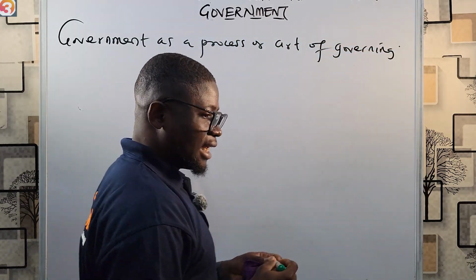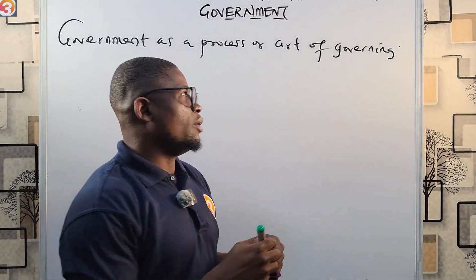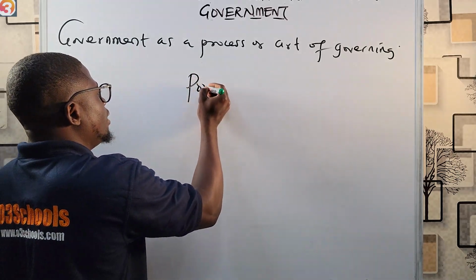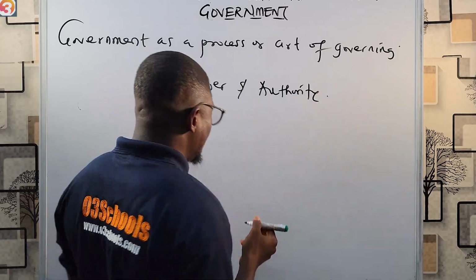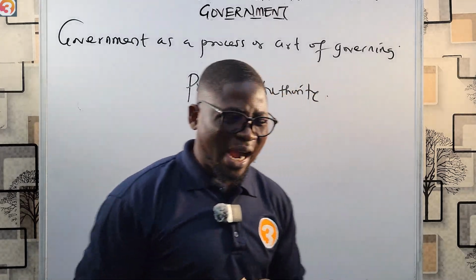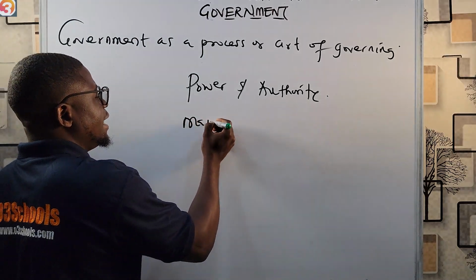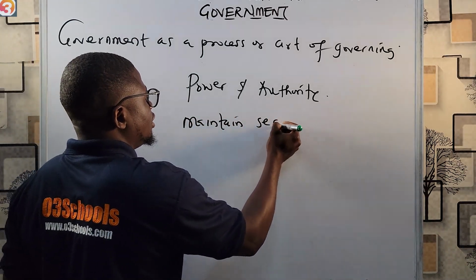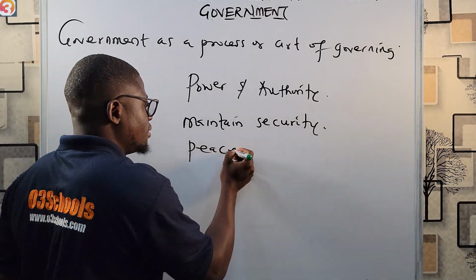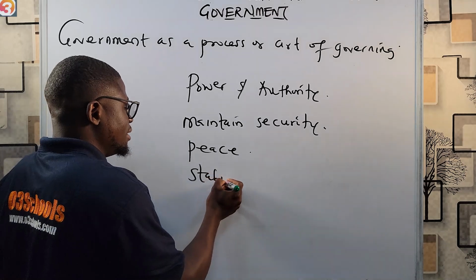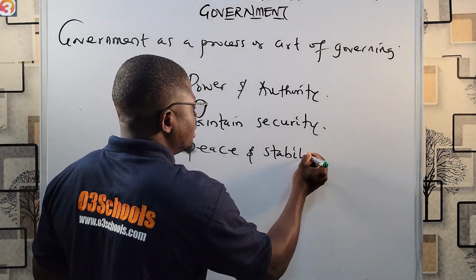In this definition, government as a body is vested with power and authority to maintain security, to maintain peace and stability.